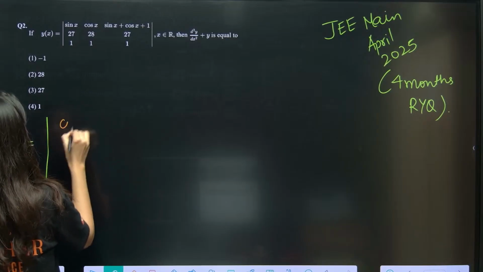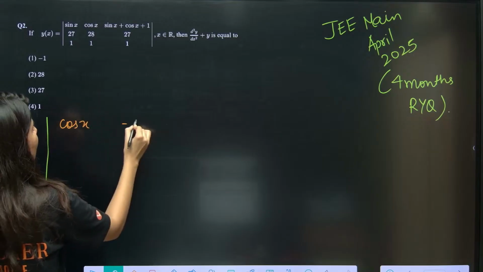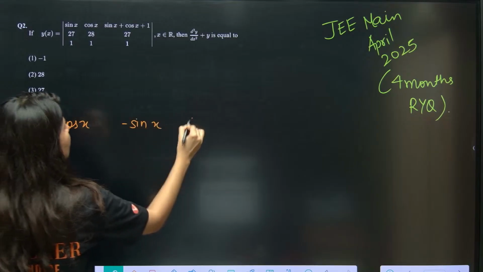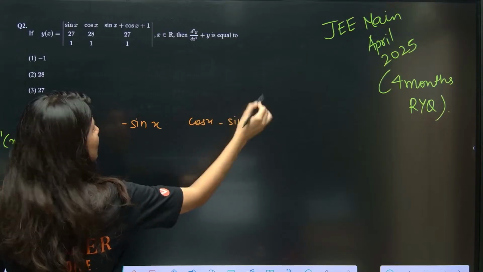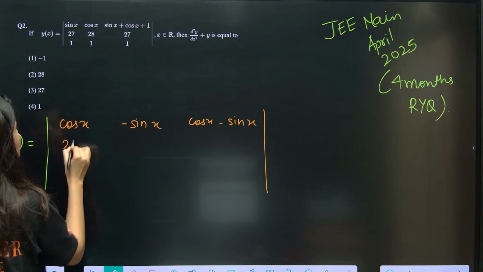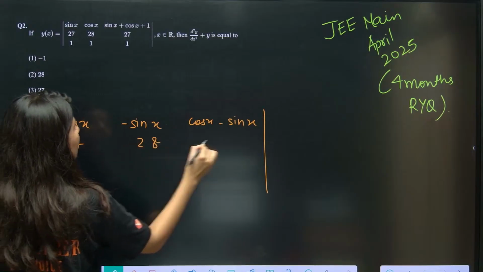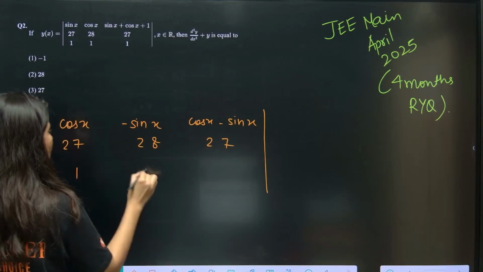Sin x derivative is cos x. Cos x derivative is minus sin x. And this is cos x minus sin x. Okay, plus 1 is 0. Rest everything will be same, 27, 28, 27, this is 1, 1, 1.